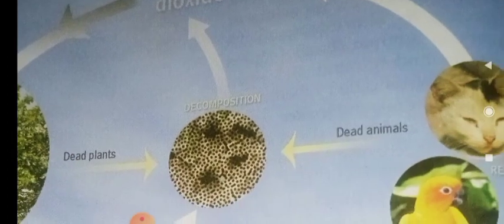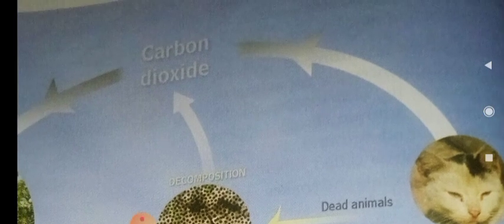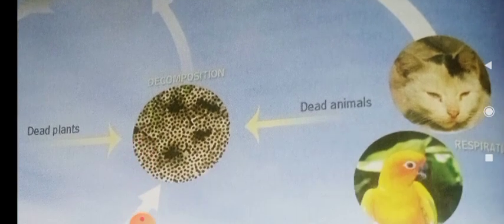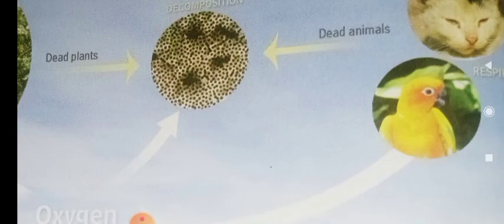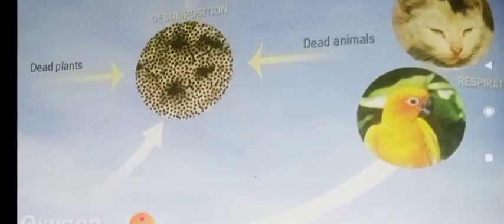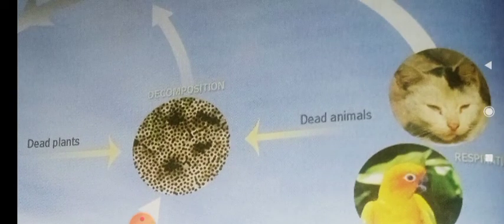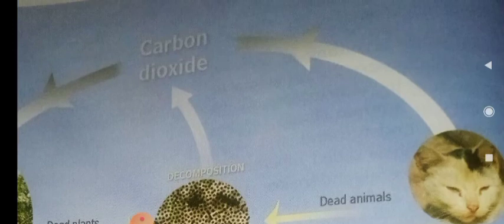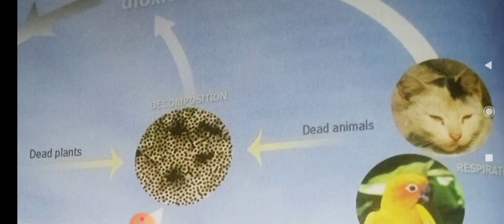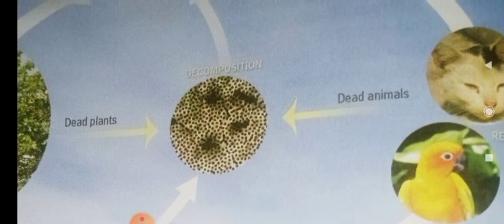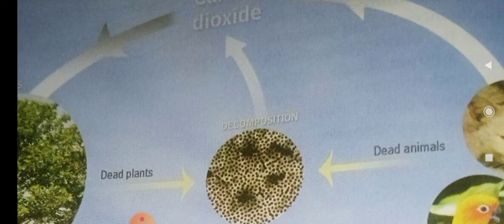You understood? At the same time, the animals take in oxygen and exhale carbon dioxide, releasing it back to the atmosphere. So here also the exchange is done, the interaction is done. Okay, children.